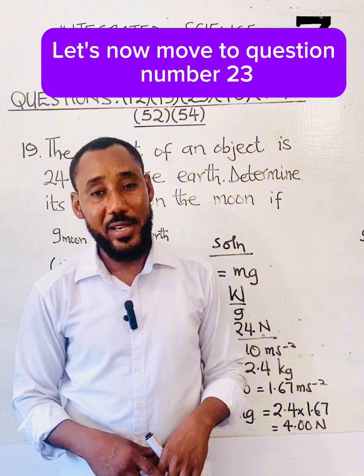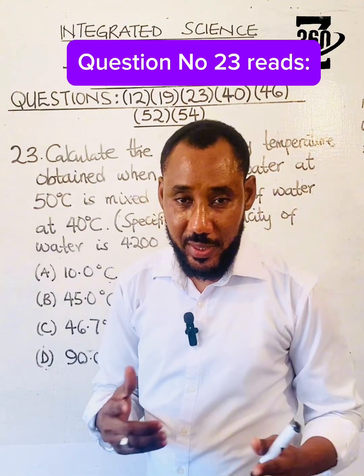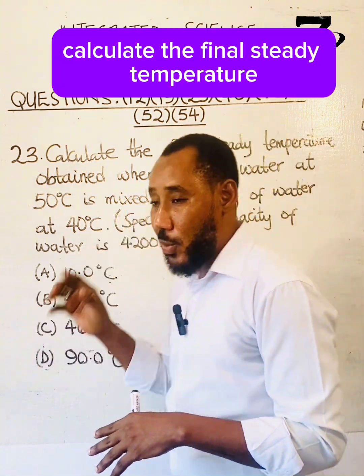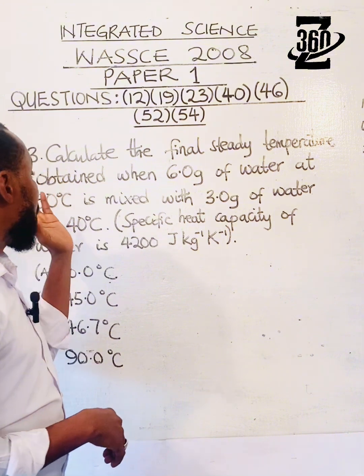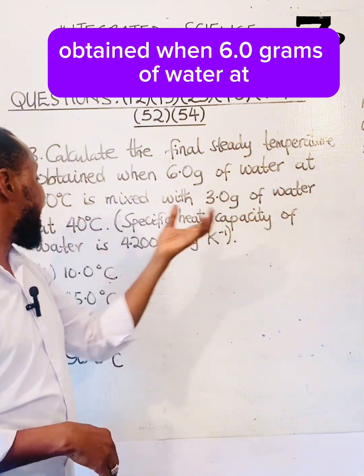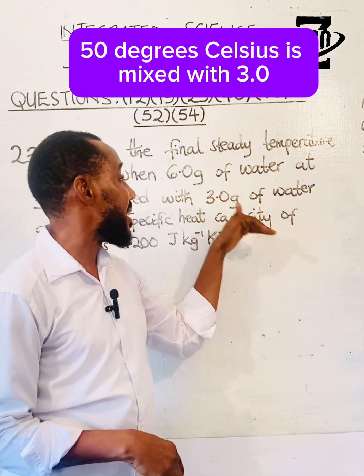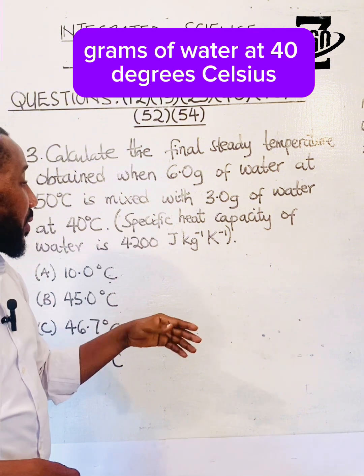Let's now move to the next question. Question number 23 reads: calculate the final steady temperature obtained when 6.0 grams of water at 50 degrees Celsius is mixed with 3.0 grams of water at 40 degrees Celsius.